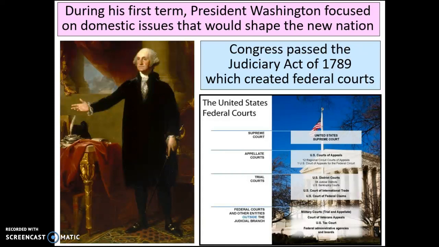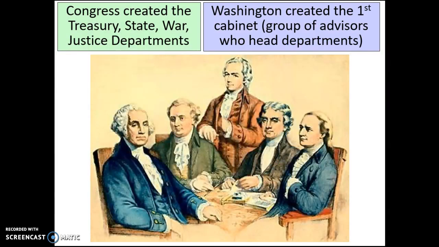It's going to organize the Supreme Courts. It's going to organize the appellate courts, trial courts, circuit courts, federal courts. It's going to essentially create the American judiciary system. The Constitution, as you know in Article 3, says that the Supreme Court is going to be a thing, but it doesn't really give any details to how the federal court system is going to work, what it's going to look like, what its job is supposed to be necessarily. So that is what the Judiciary Act of 1789 is going to do.